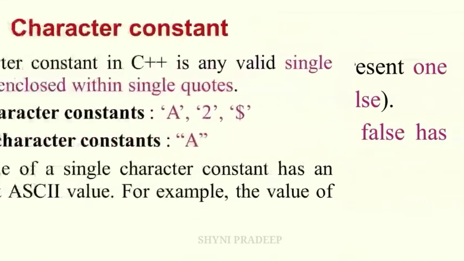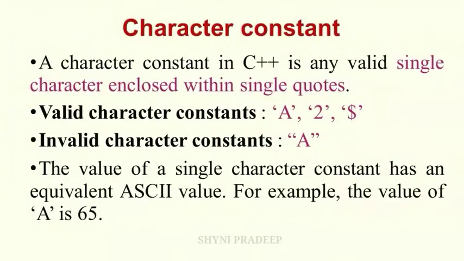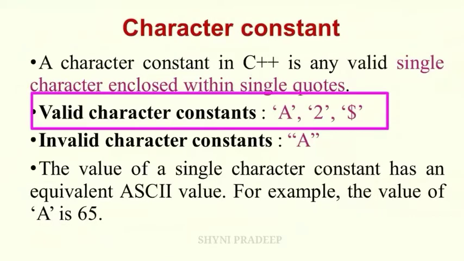And the next literal is the character constant. A character constant in C++ is any valid single character enclosed within single quotes. A single character enclosed within single quotes is called a character constant. See, some of the valid character constants are given. 'A', it is given within single quotes, and '2', this is given within single quotes, and the dollar symbol, this is also enclosed within single quotes. So these are the valid character constants.